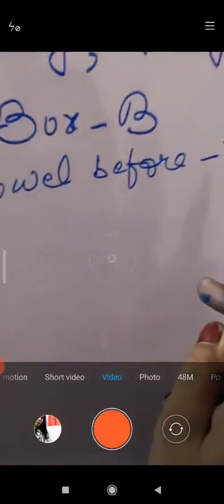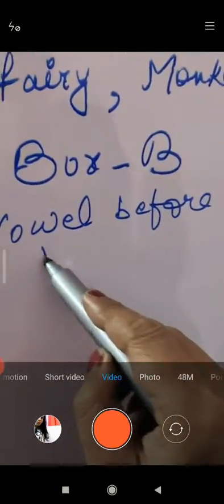Consonant. And if the last letter is Y, then a vowel before Y. This is the recognition of the particular word. So what to do with this?